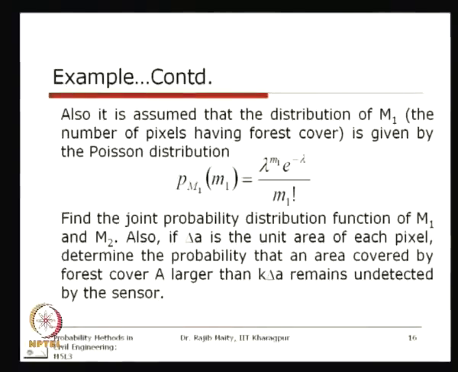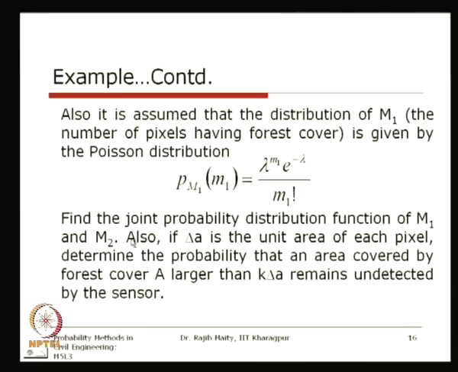This marginal distribution is assumed to be a Poisson distribution with parameter lambda. The distribution of M1, the number of pixels actually having forest area, is lambda to the power M1 times e to the power minus lambda, divided by factorial M1. We have to find the joint probability distribution function of M1 and M2.